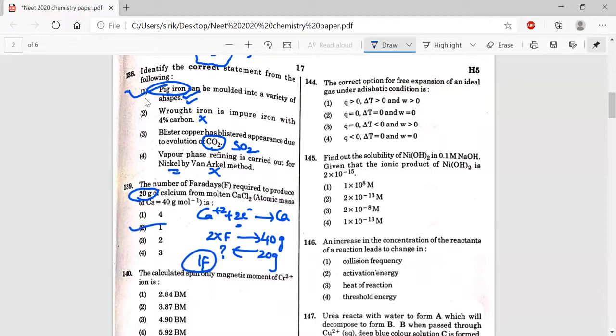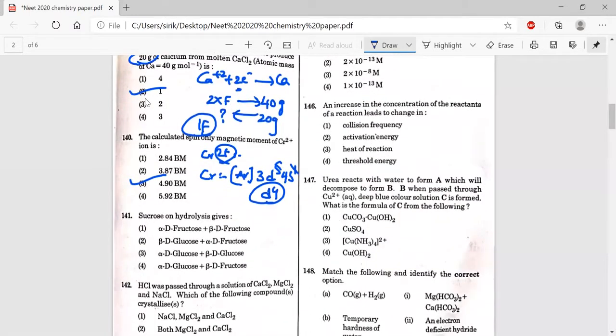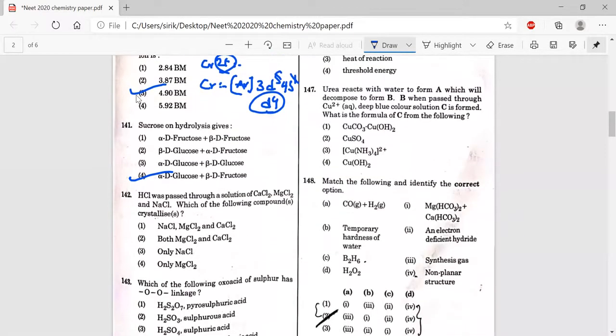Next, Cr3+ or Cr2+: chromium atomic number is 24, electronic configuration is argon 3d5 4s1, and here we need the oxidation state to remove 2 electrons. So 3d4, in the sense 4 unpaired electrons here, and the answer will be around 4.90. And sucrose on hydrolysis gives alpha-D-glucose and beta-D-fructose as the 2 monomers. It is a disaccharide which upon hydrolysis gives these. And see the next question.